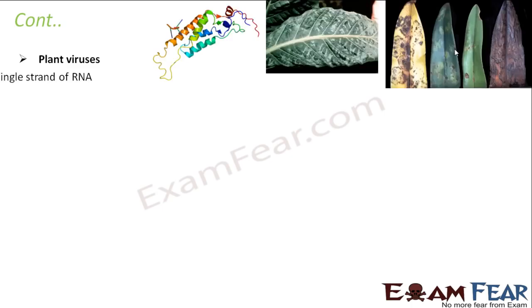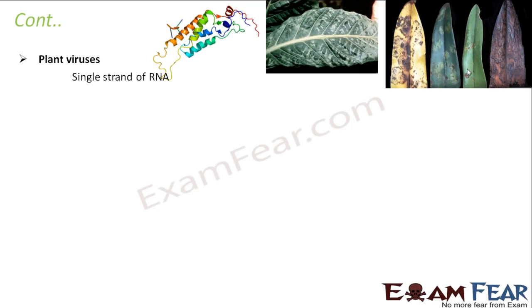If I talk about the plant viruses, they consist of a single strand of RNA. So this is how it would be. Now what are plant viruses? You would have often seen that in plants, a disease called potato spindle disease. You would have often seen that in plants some viral diseases happen because viruses start entering the plant. So this is how they look like.